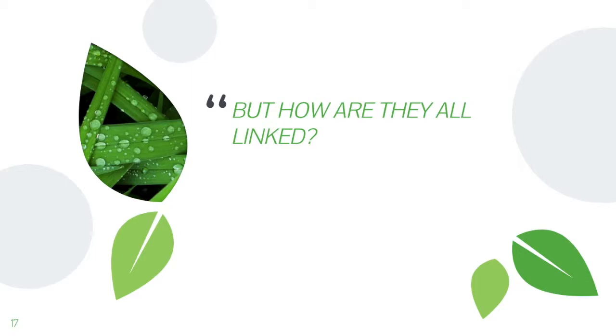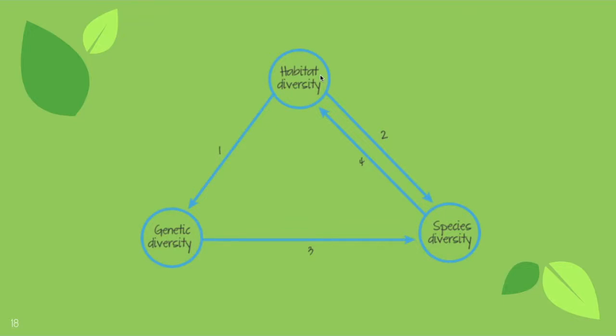So, how are all these different types of diversities linked to one another? So, a high habitat diversity means that there are many different areas for populations of species to spread into. This separation prompts greater variation in gene pools, which allows for a higher genetic diversity. High habitat diversity also gives a wide range of spaces for animals to adapt or move into, so there's a